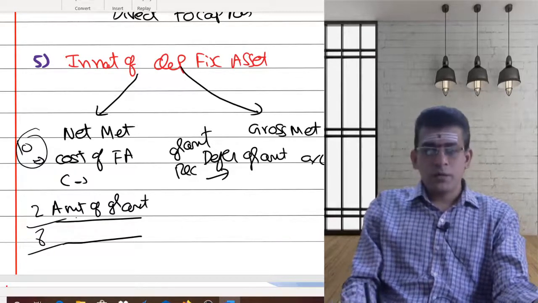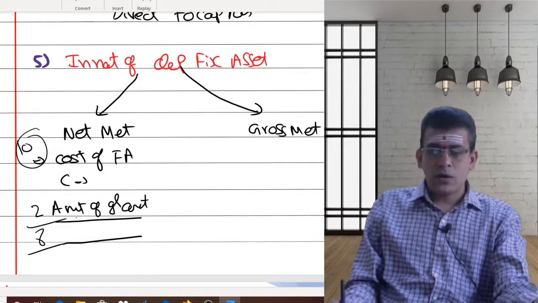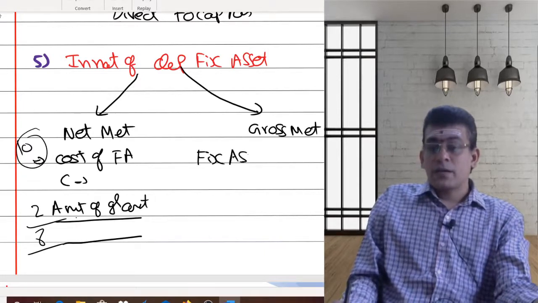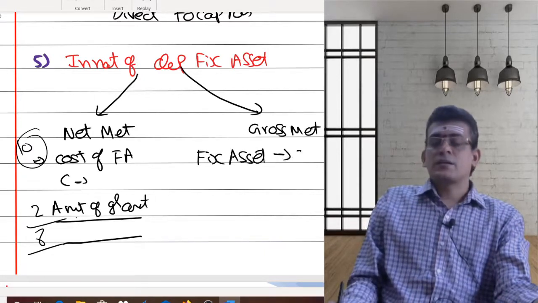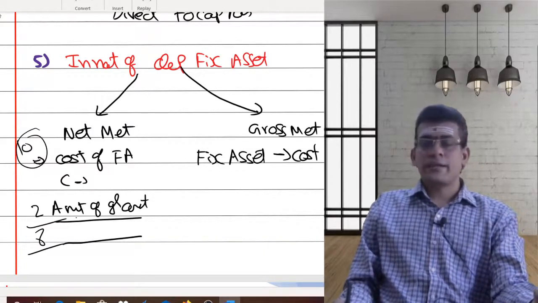To be very precise, under the gross method, two things are there. The depreciable fixed asset is recorded at cost. Whatever the cost is, 10 lakhs, I will record at cost.